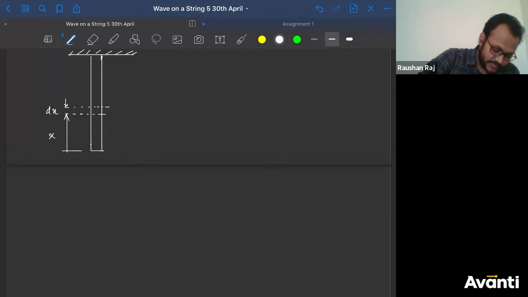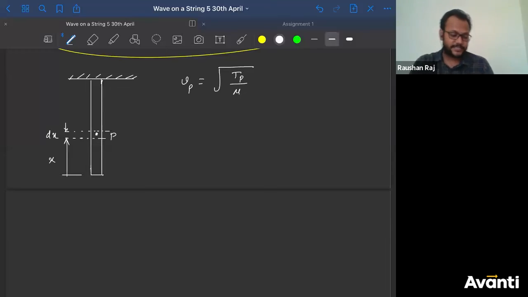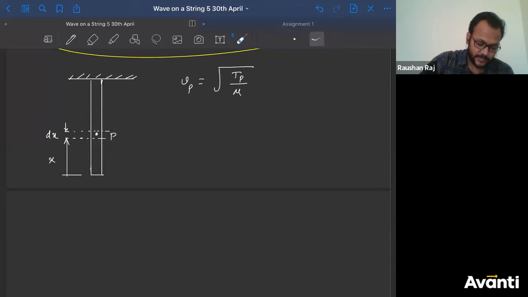So at a distance of x from the bottommost point, there is a region dx. At this point, let me call it p, tell me what will be the velocity. Speed at p will be written as square root of tension at p divided by mu. What is tension at p? Tension will be nothing but the weight of the rope below this point.